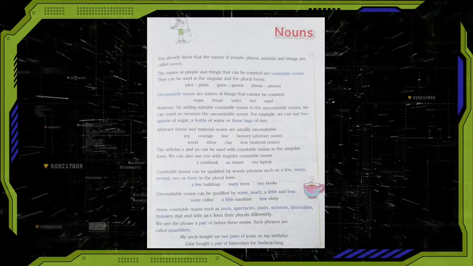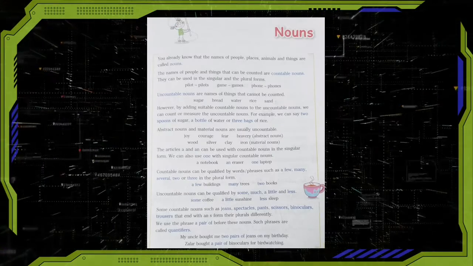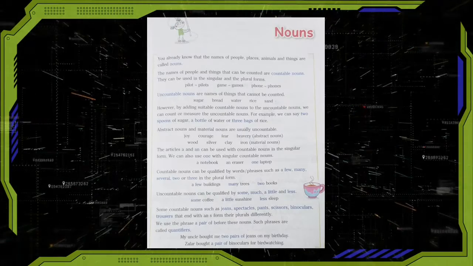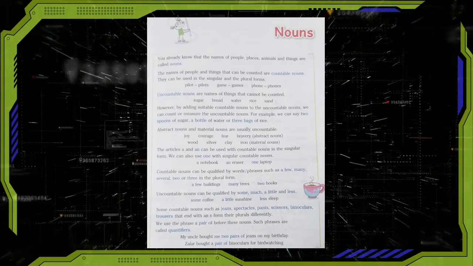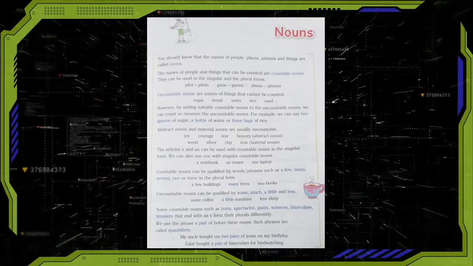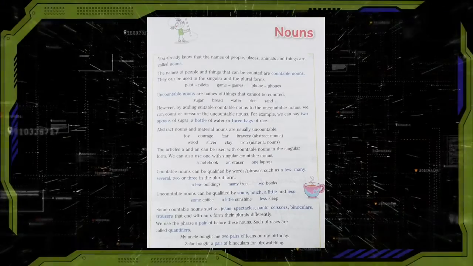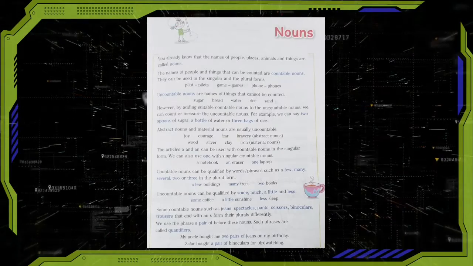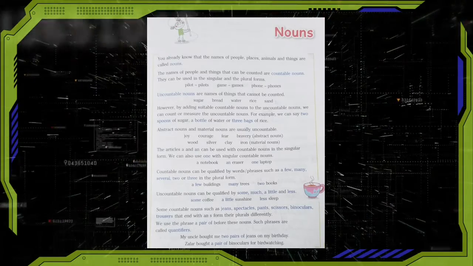We use the phrase a pair of before these nouns. Such phrases are called quantifiers. For example, my uncle bought me 2 pairs of jeans on my birthday. Zafar bought a pair of binoculars for bird watching.